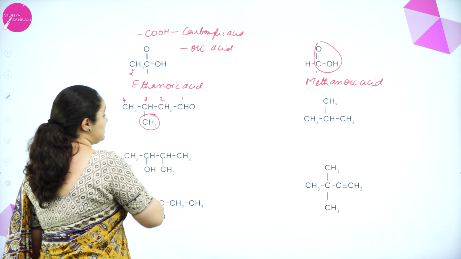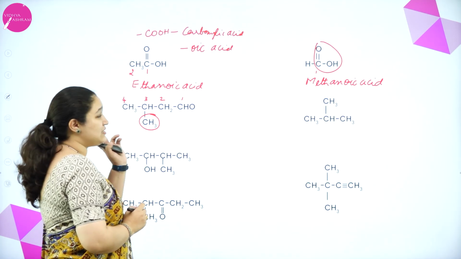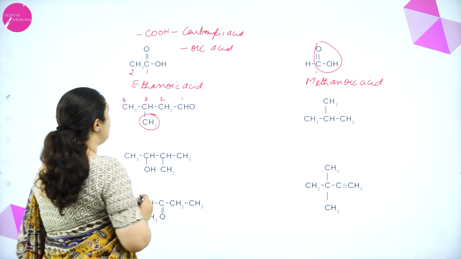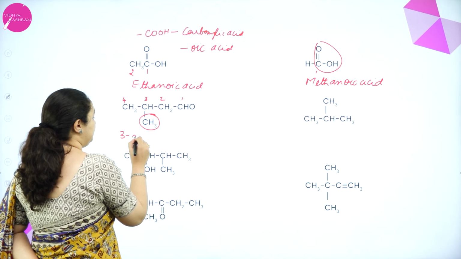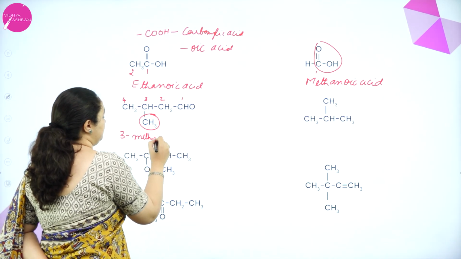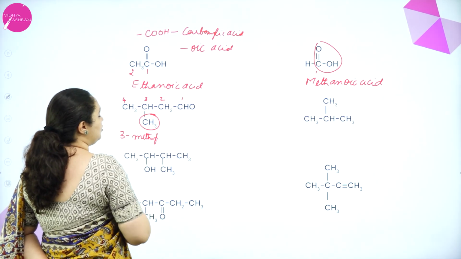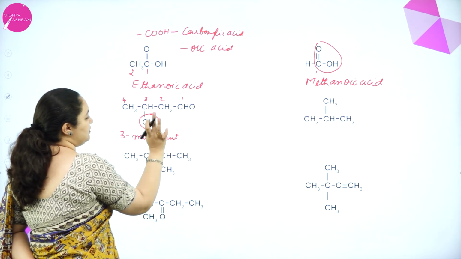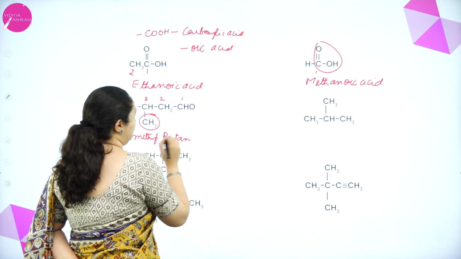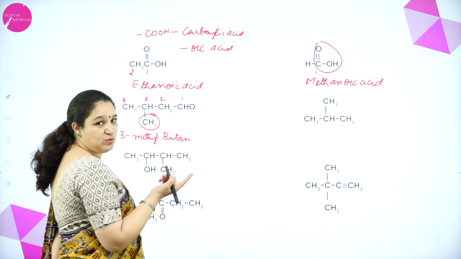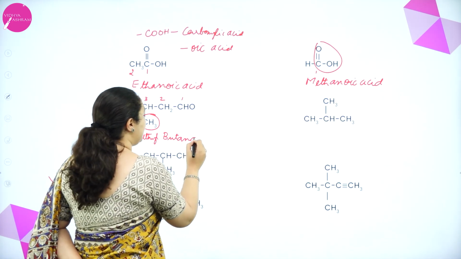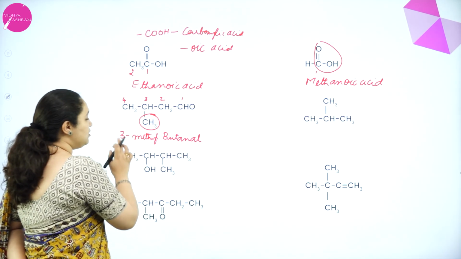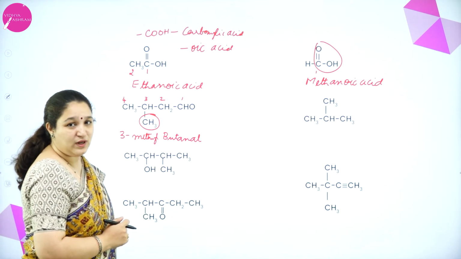Third carbon atom has the CH3 group. Now this is the prefix, correct? So I have to write 3-methyl. Correct? What is the root word? But. All carbon-carbon single bonds, so an. And only the first carbon atom is the aldehyde, so I just write it as al. Okay, so it is 3-methyl butanal.